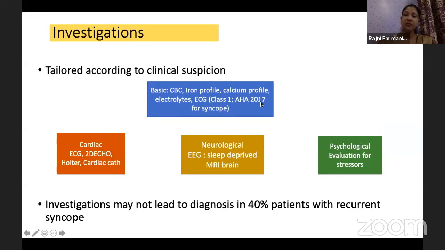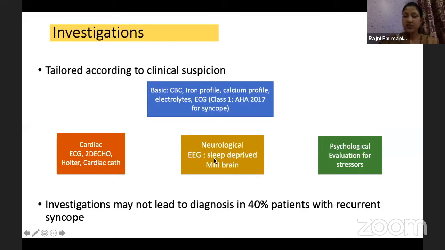ECG is mandatory in all cases of a fainting child because that's a class 1 evidence for syncope. The American Heart Association in 2017 said that a mandatory 12 lead ECG has to be done. Cardiac 2D echo, Holter and cardiac catheterization are done according to a cardiologist.